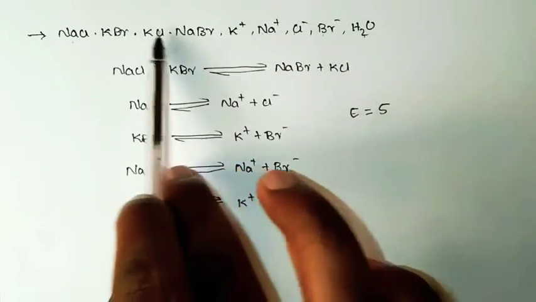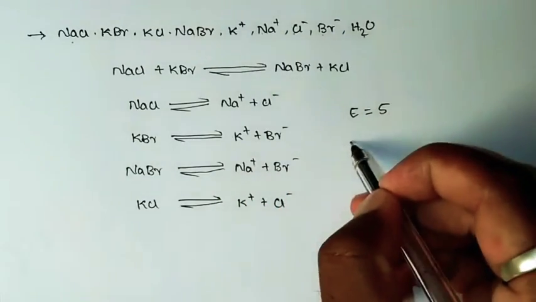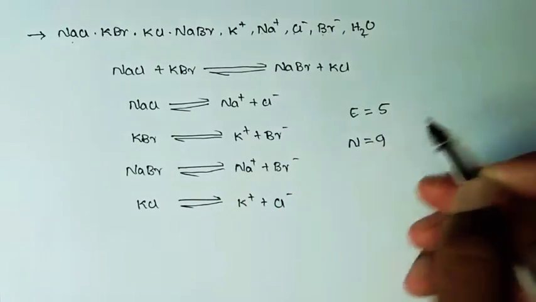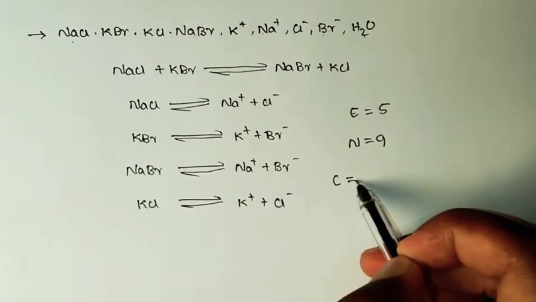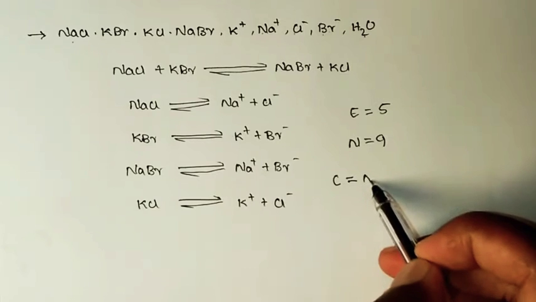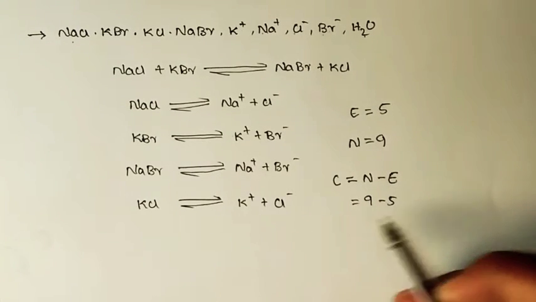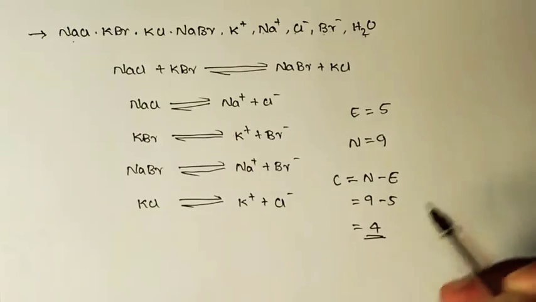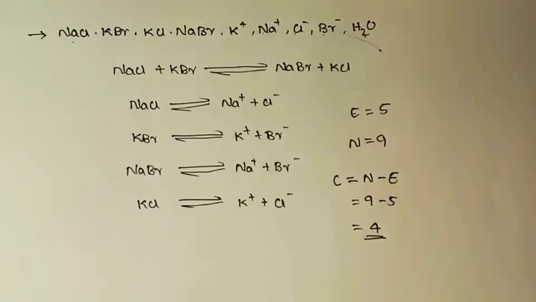So totally 2 plus 2, 4, 4 plus 2, 6, plus 2, 8, plus 1, 9. So there are 9 constituents present at the state of equilibrium. The number of components C is equal to N minus E, that is 9 minus 5, which equals 4. So the number of components in this particular system is 4.